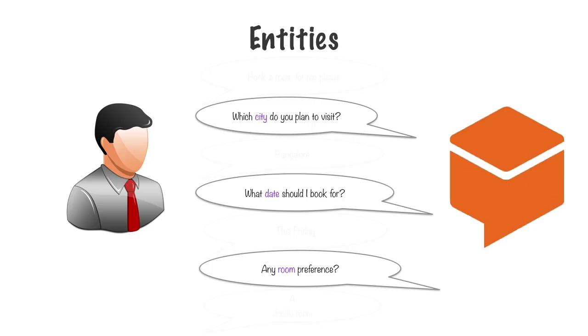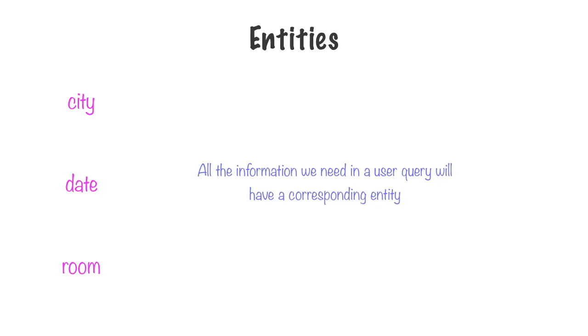In our conversation, we had three slots which needed to be filled: city, date, and room. Each of these is associated with an entity, and these entities are used to extract values for these parameters. It's important to note that every customizable bit of information that we need in order to fulfill a particular intent has to have a corresponding entity. So there is an entity for city, date, and room.